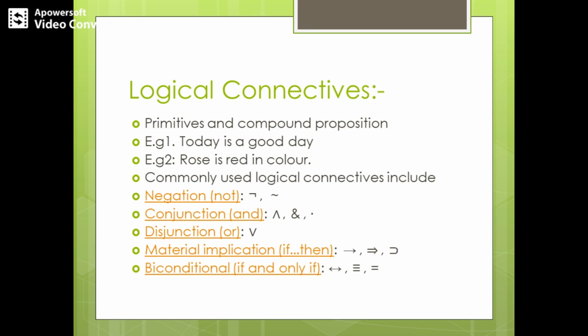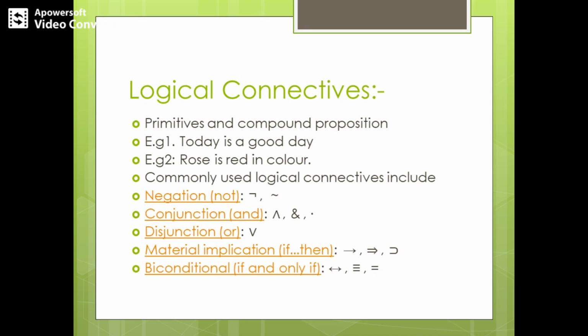A logical connective is nothing but a word used to obtain new propositions by starting with given propositions, with the help of words like not, and, if then, and if and only if. Such words or phrases are called logical connectives. Let me repeat what is meant by logical connectives. We get a new proposition with the help of these logical connectives, correct?